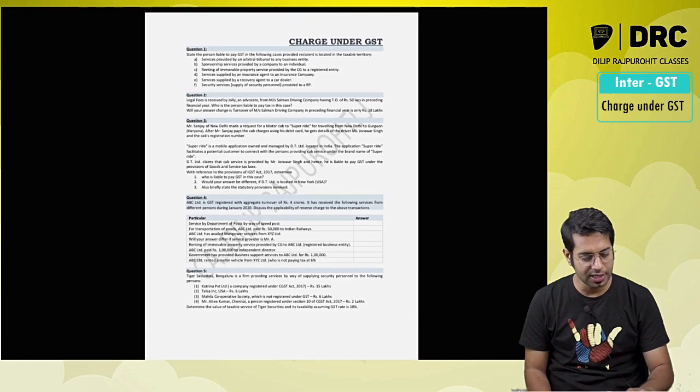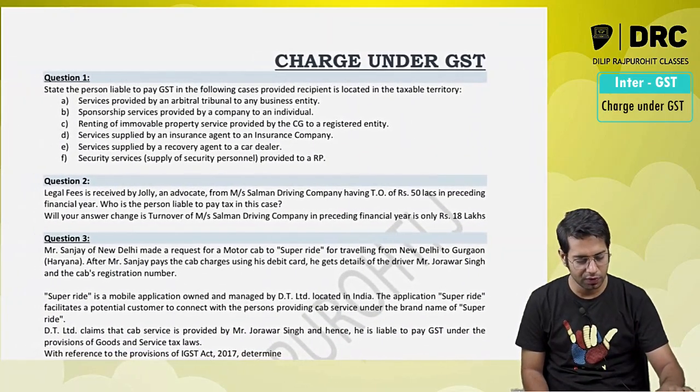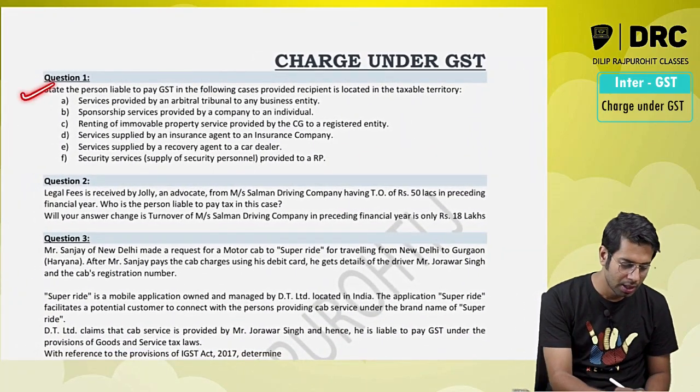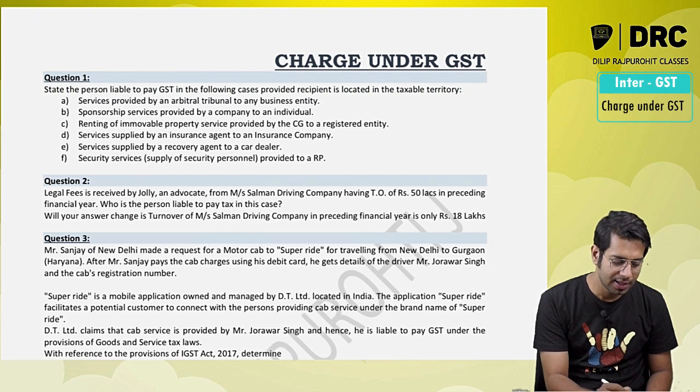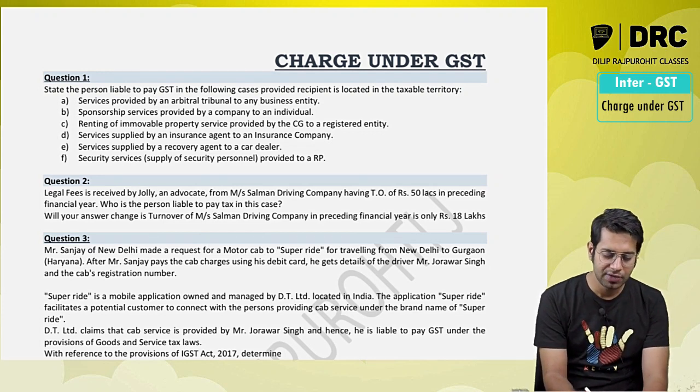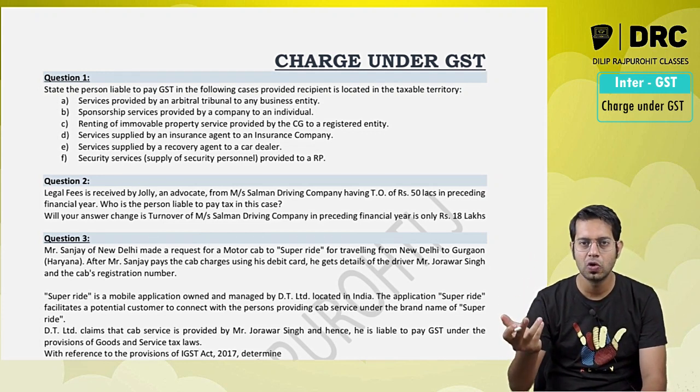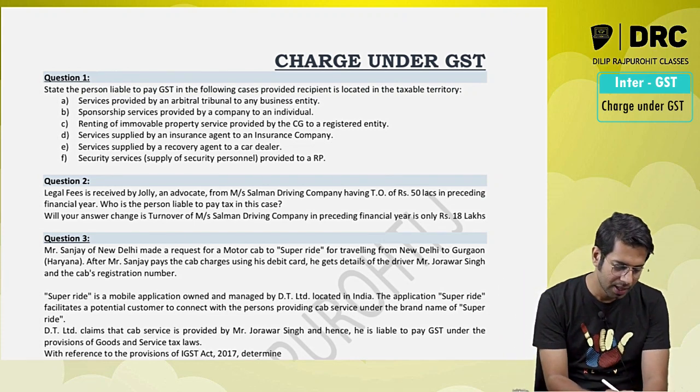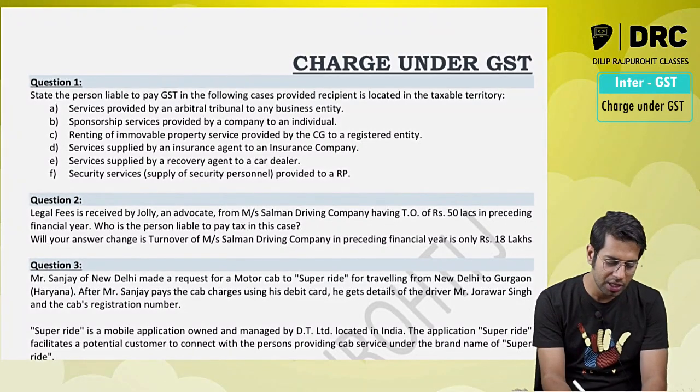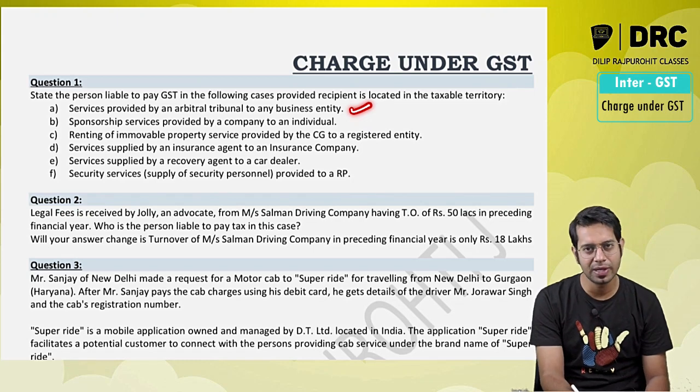Charge under GST. Now let us see some questions in respect of this chapter. State the persons liable to pay tax in the following cases. So in the following cases, who is liable to pay the taxes? That is what you are supposed to tell. Service provided by an arbitral tribunal to a business entity. The business entity has to pay the tax under reverse charge.